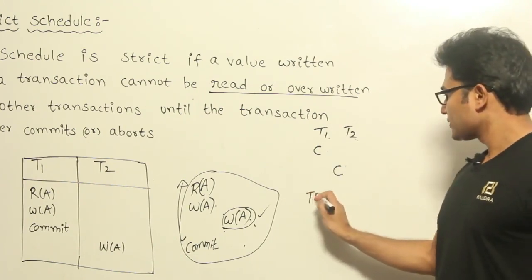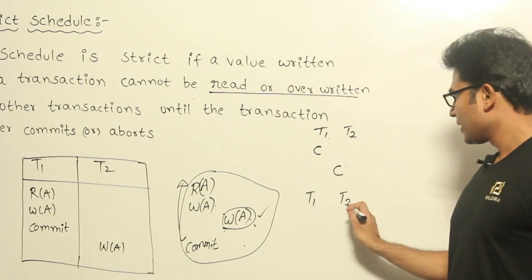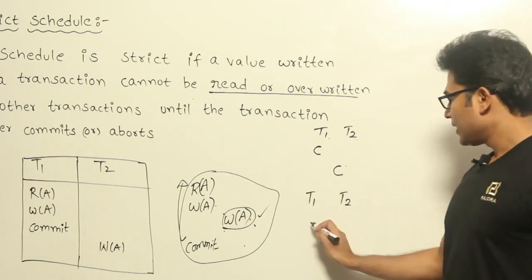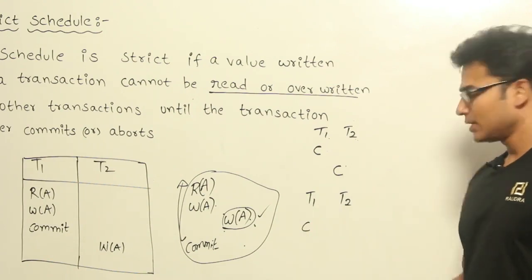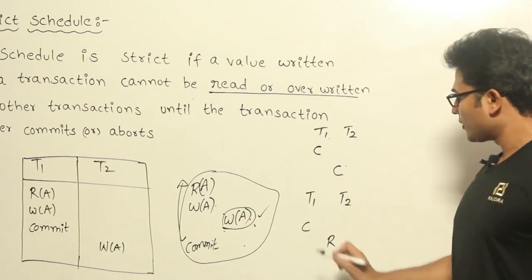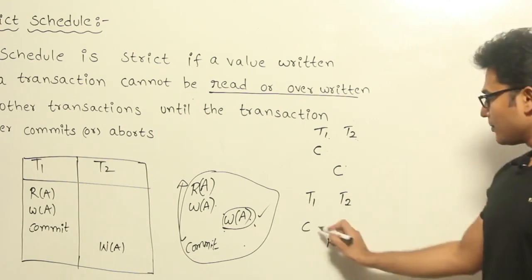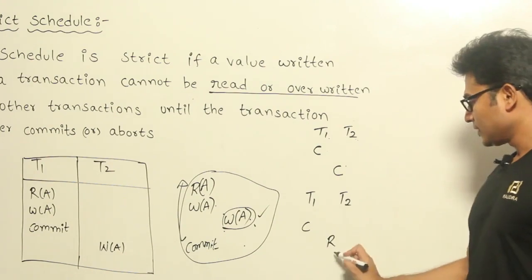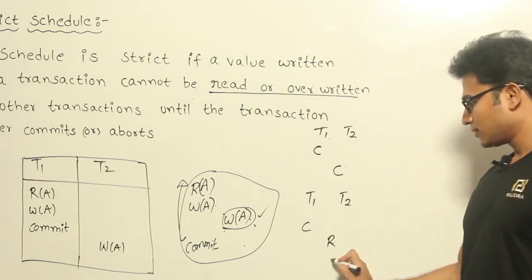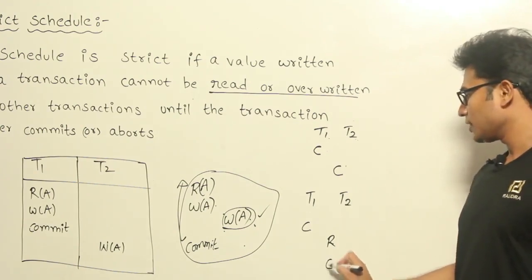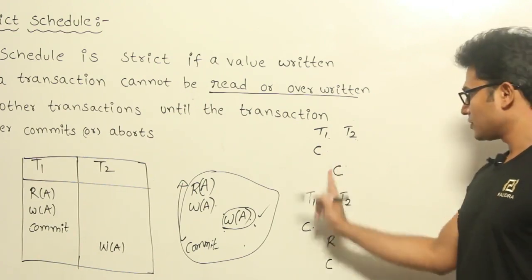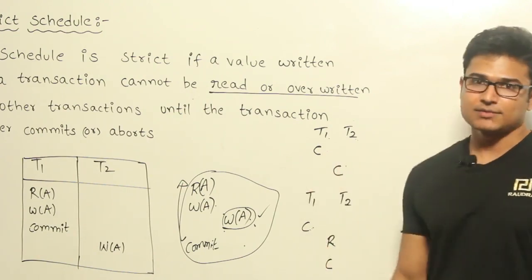Now coming to cascadeless schedules, it is saying that if T2 wants to read something from T1, then let T1 commit, then only you read. This is what cascadeless is saying, right? Since the commit of this will always be following this, you can ensure that every cascadeless schedule is already recoverable, which means this condition is also embedded in this condition.